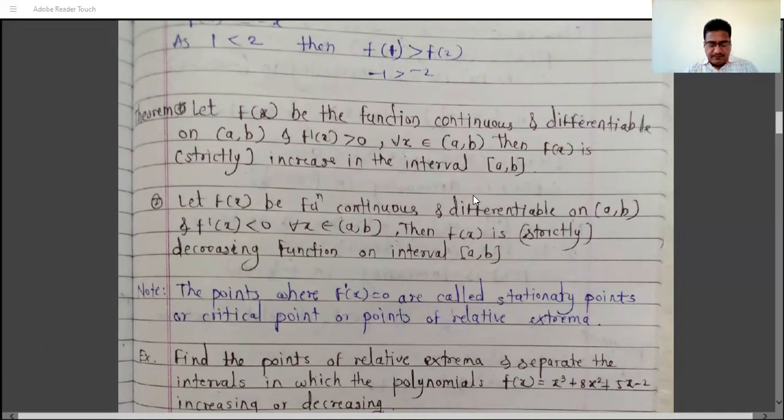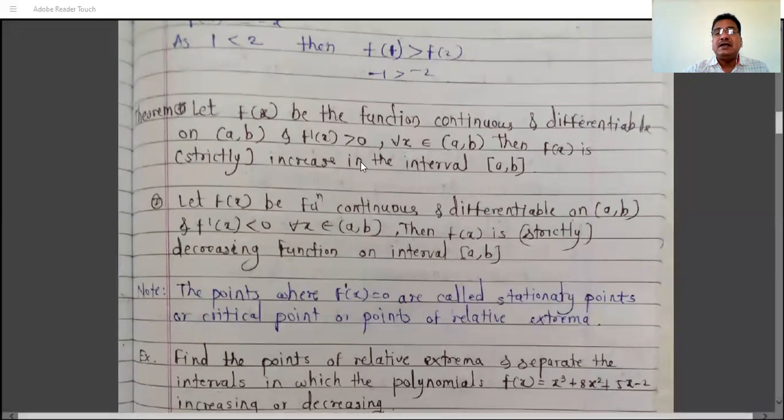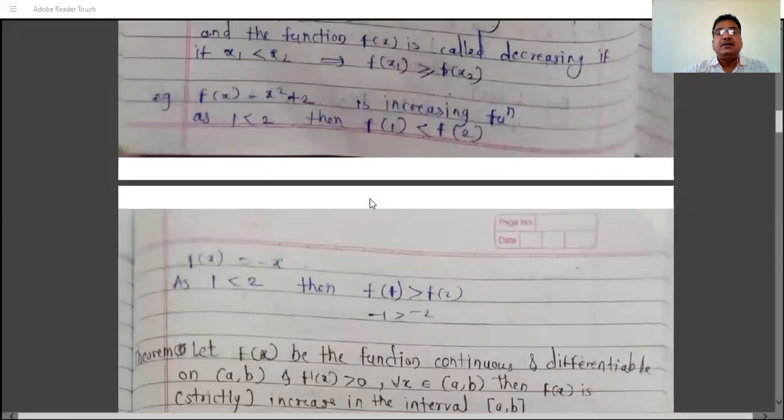So this is another format to show the function is increasing or strictly increasing. When we say the function is strictly increasing, the derivative of the function is greater than 0 for all the points in that interval, f dash x is greater than 0 for all x belongs to the open interval ab. So this is another format of the definition.